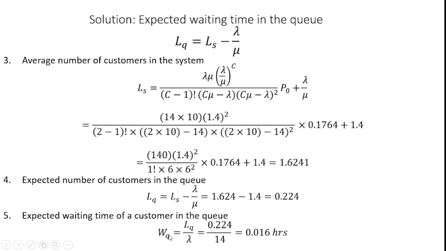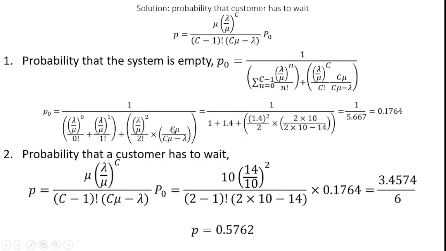From this I can identify the expected waiting time of a customer in the queue, which is WQ is equal to LQ by lambda. LQ was identified in the previous step, which is 0.224, and the lambda value given by the problem is 14. So 0.224 divided by 14 is equal to 0.016 hours. So the expected waiting time of the customer in the queue is 0.016 hours, and the probability that a customer has to wait in the queue is 0.5762.